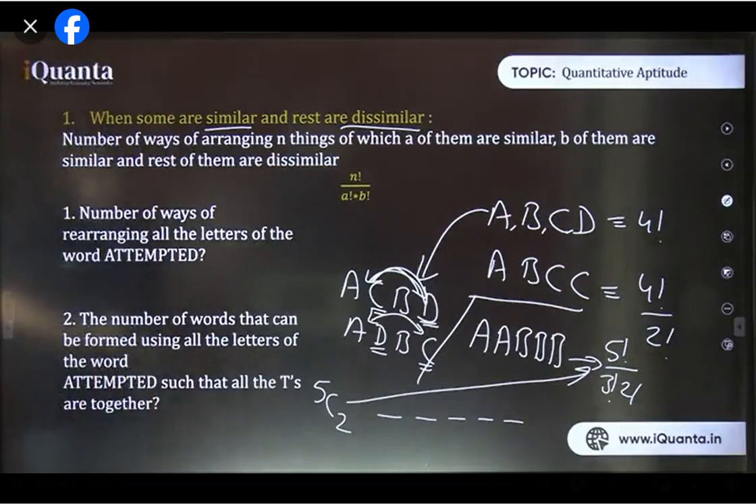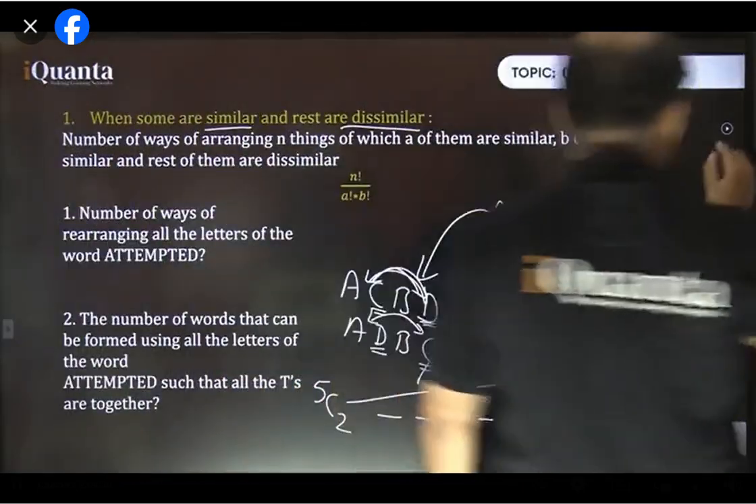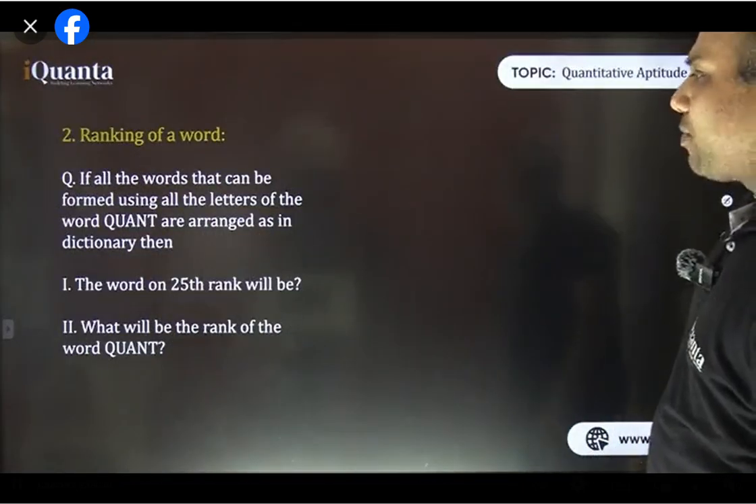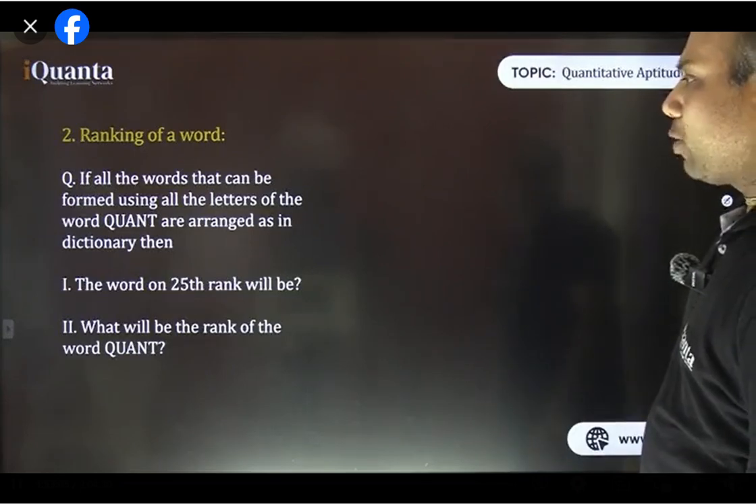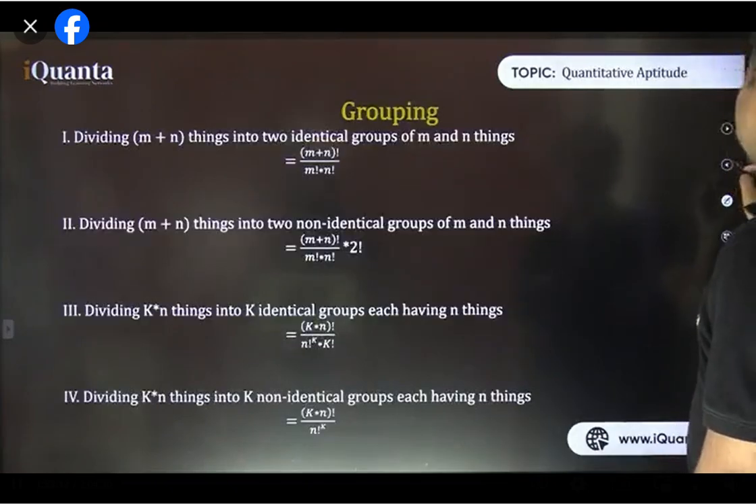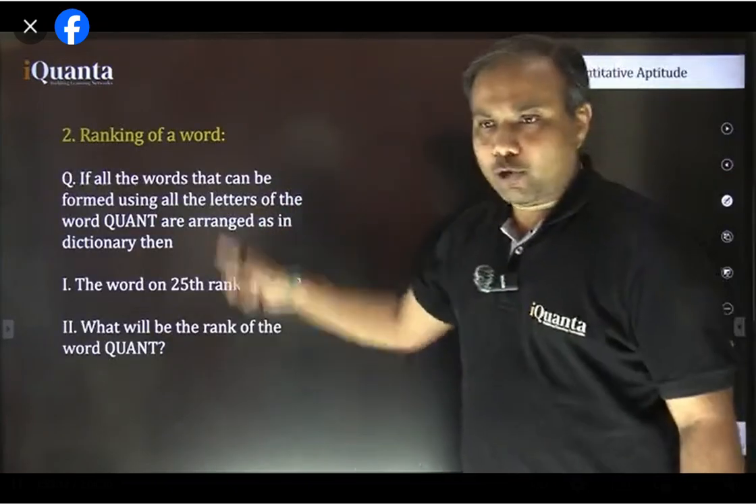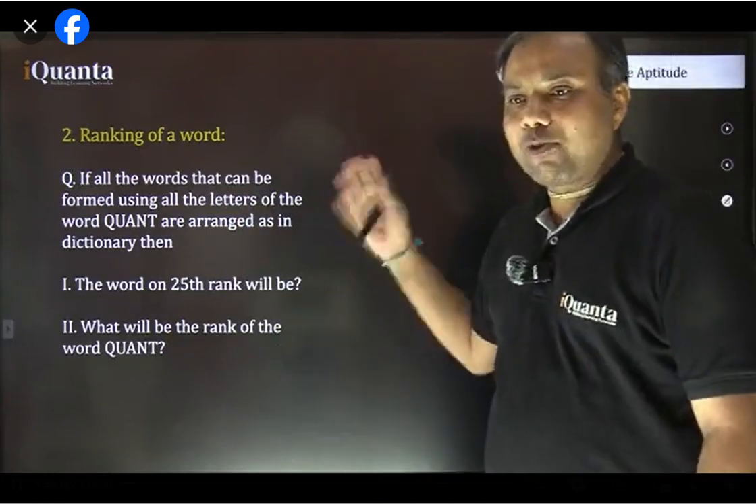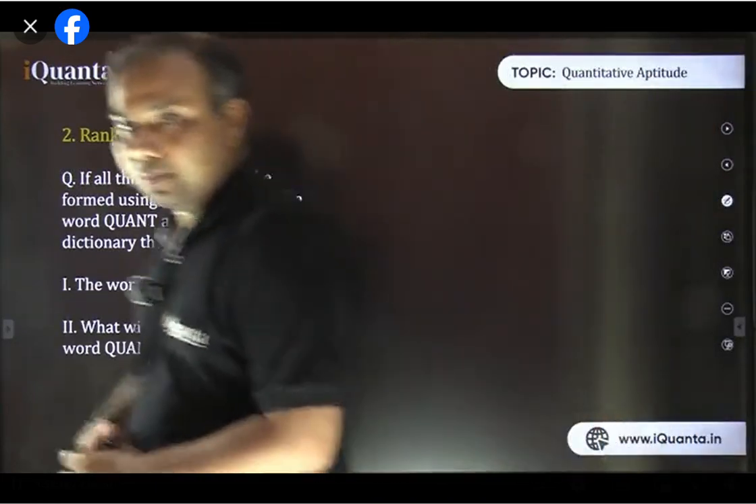Now these are some basic easy questions. I am sure you can easily do that. Let's quickly move further. Ranking of a word, that is also easy part. I hope you can do it. Then some grouping. Yes, grouping we will do later, not today. You can solve this question right now. This is the last question for the day. Please solve this question.